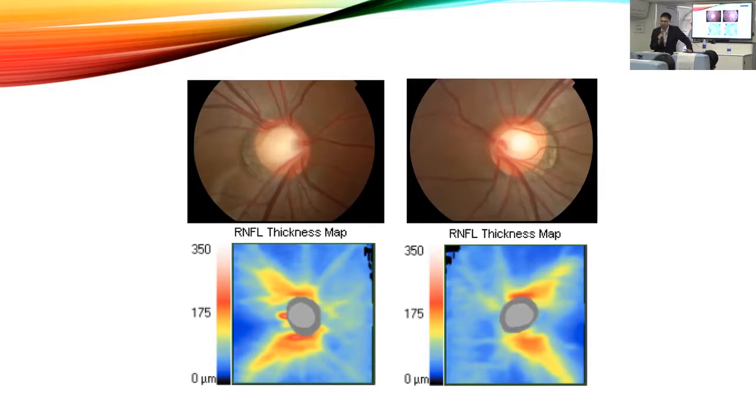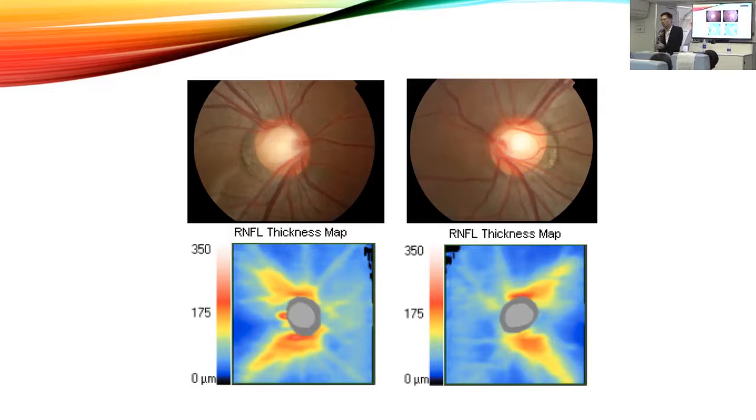Most advanced glaucomatous optic discs show a large cup-to-disc ratio. But there are also a lot of normal individuals who will show a large cup-to-disc ratio.